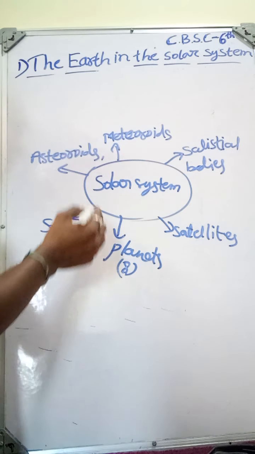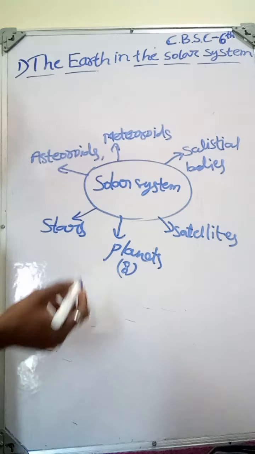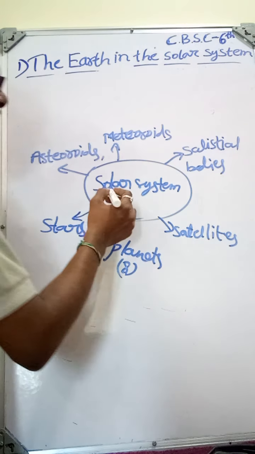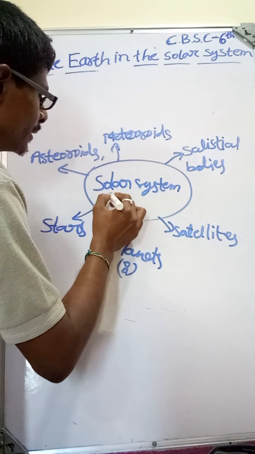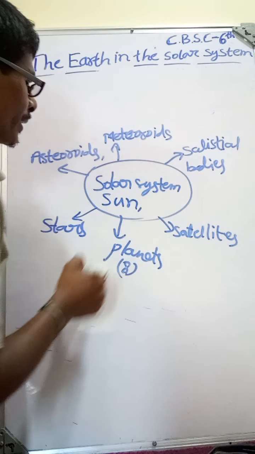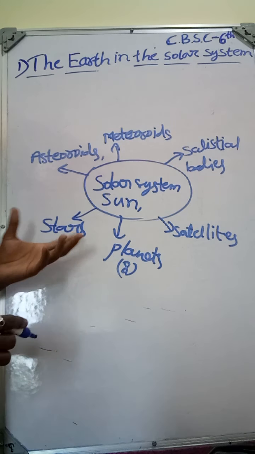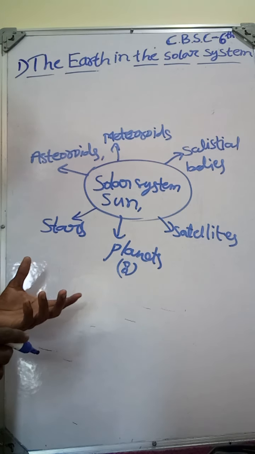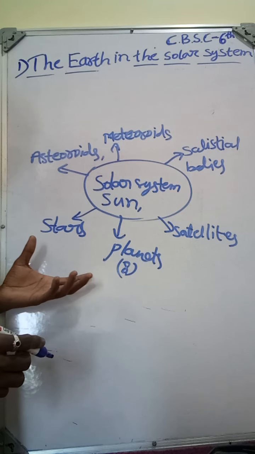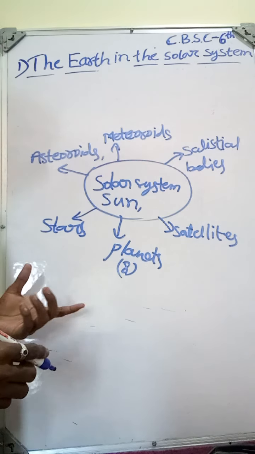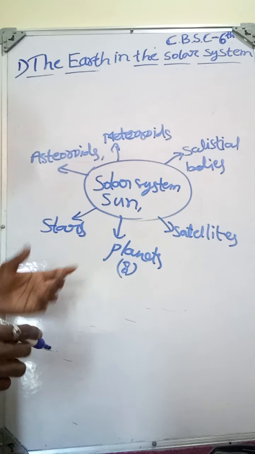So this solar system we often call a solar family. Its head we consider to be the Sun. Sun is the head of the solar system. Why? Because of this Sun only, all these are getting light and heat. That is the reason the Sun is the head of the solar system.